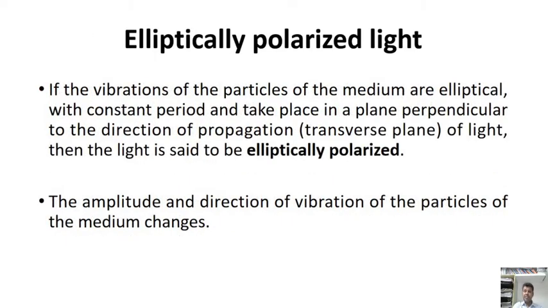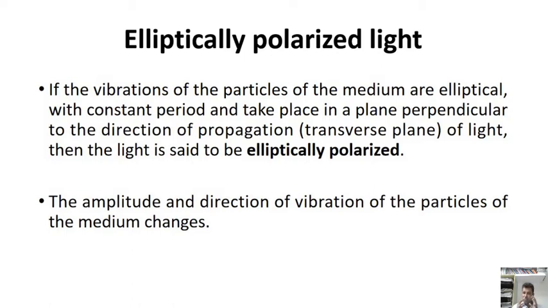Next is elliptically polarized light, the third type.